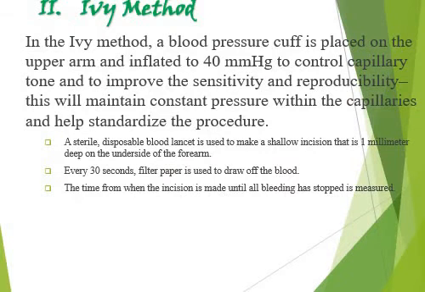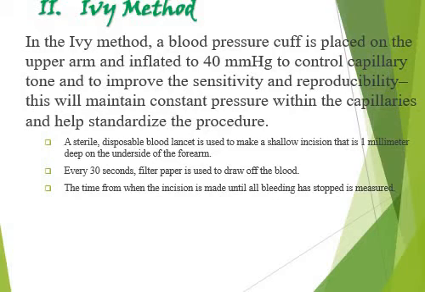The other procedure is the IVY method, in which we place a blood pressure cuff on the upper arm, and it is inflated up to 40 mm of Hg to control the capillary tone and improve the sensitivity and reproducibility of the procedure.